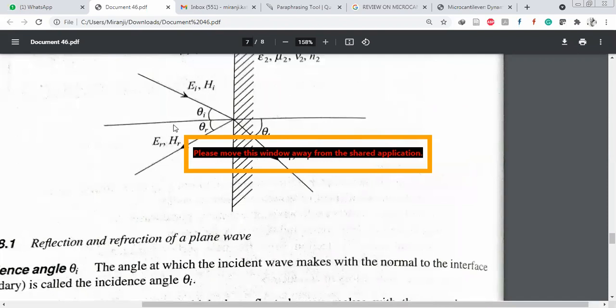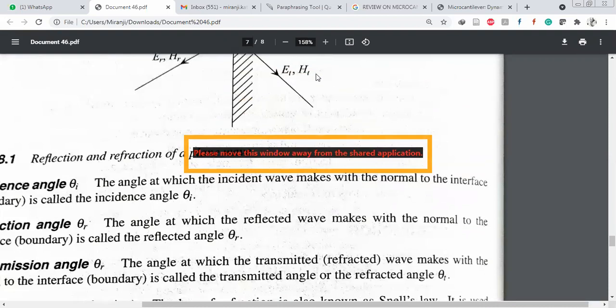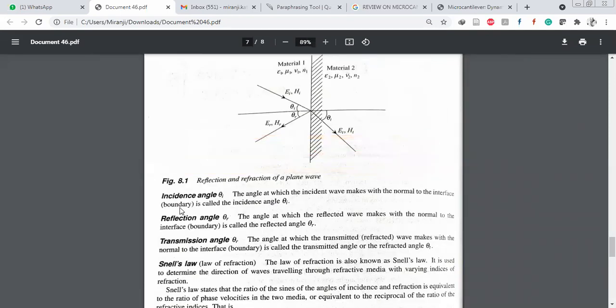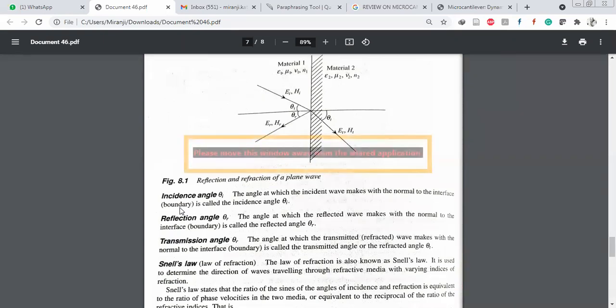Incident electric field, incident magnetic field, reflected electric field, reflected magnetic field, transmitted electric field, transmitted magnetic field, from medium 1 to medium 2. What is meant by theta here? The incident angle is the angle that the incident wave makes with the normal to the interface.